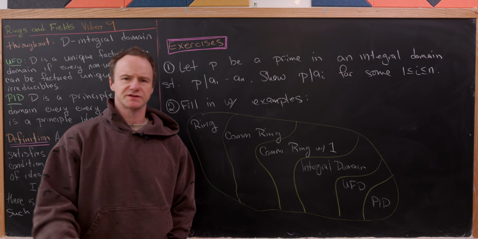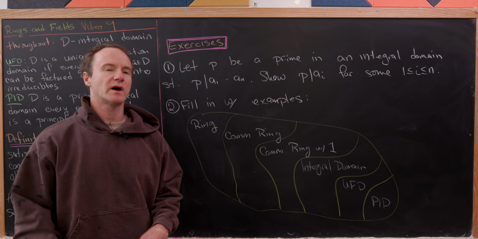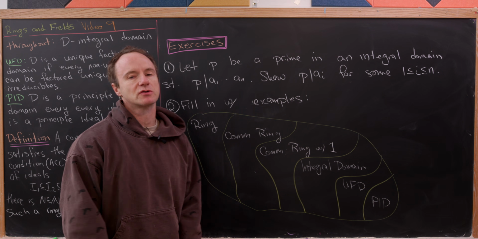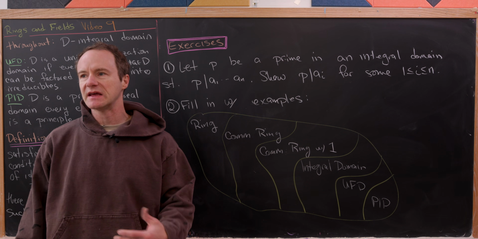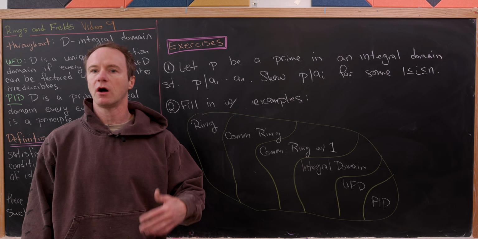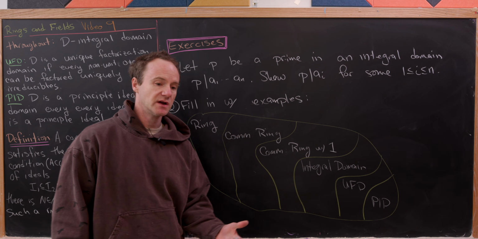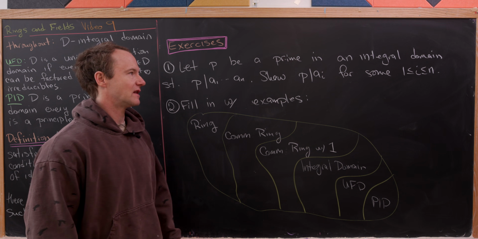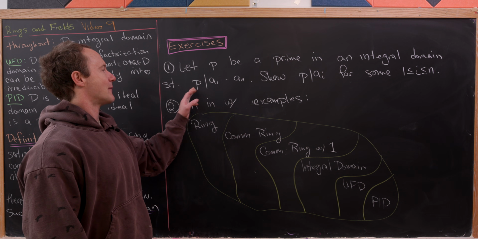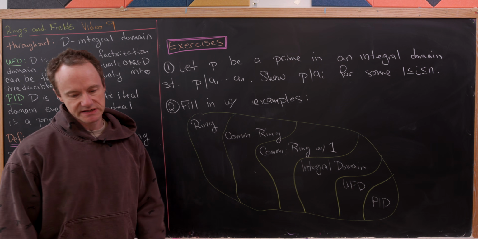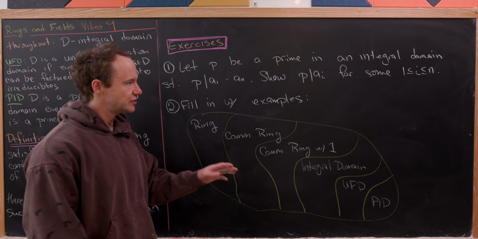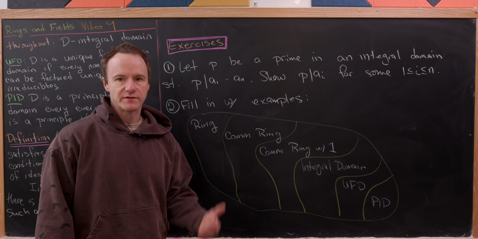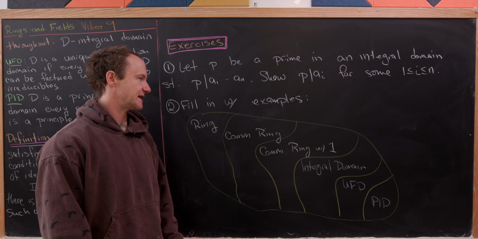Okay, so here are 2 exercises. So the first is the one I alluded to in that proof that we saw, and that is, let P be a prime in an integral domain. Now, of course, we were inside of a PID and we were talking about irreducibles, but all irreducibles are primes inside of a principal ideal domain. And so this is slightly more general. You just need a prime element in any integral domain. And that prime, let's suppose it divides this product A1 up to An. Then what you want to do is prove by induction or otherwise that P divides A sub i for one of those i's between 1 and n.